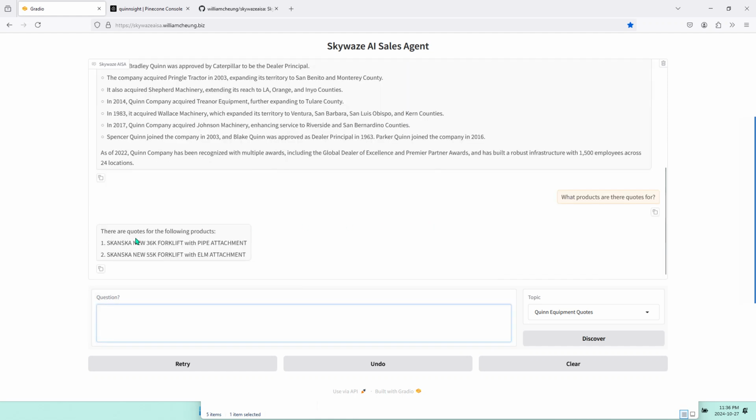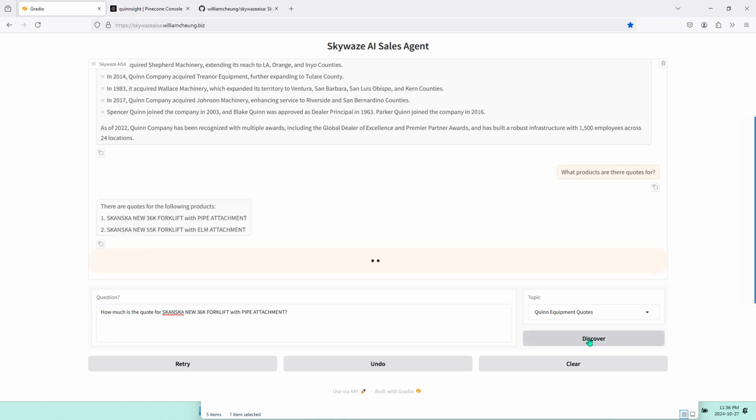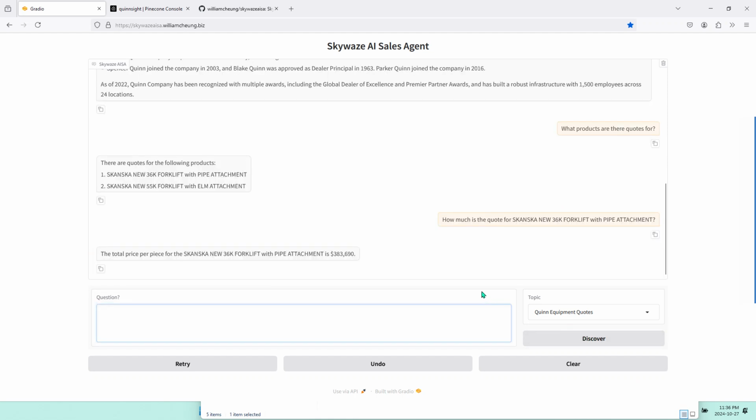Okay, so I found the quotes for these products. I can ask a specific question, like how much is the quote for Scansa new 36K forklift with pipe attachment? It's pretty specific. Discover. Okay, so it gives you the total price for the quote.